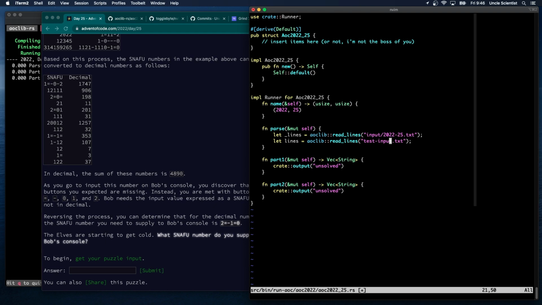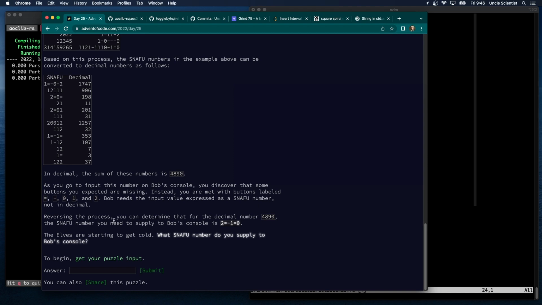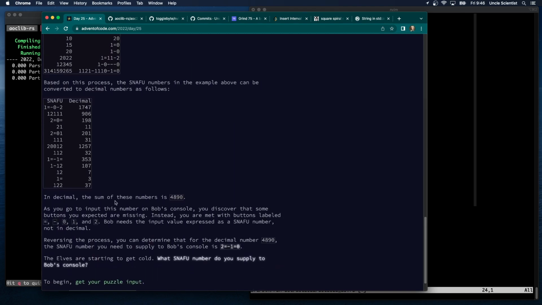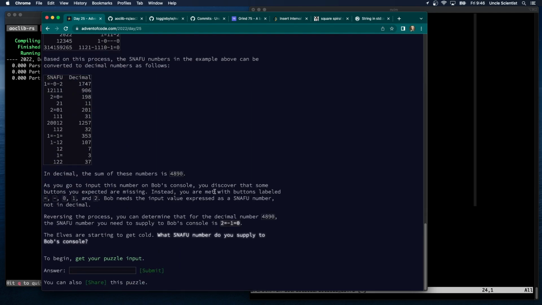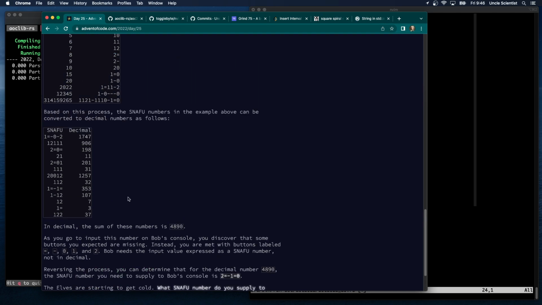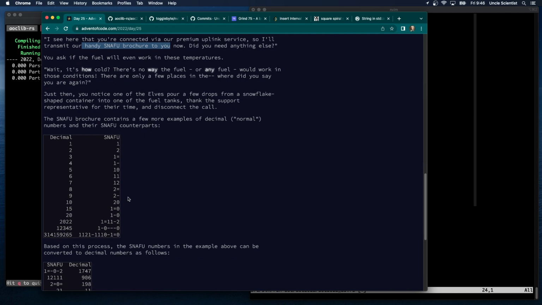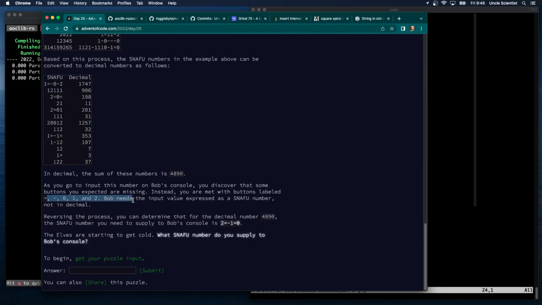Okay. So for part 1, what are we doing? Oh, that's right. This is day 25. There is only a part 1. As you input this number on Bob's console, you discover some buttons you expected are missing. Instead, you're met with buttons labeled... Okay, I don't even know what we're doing here. Oh, right. We're adding up all the numbers. And then it looks like we just have to output it in SNAFU. So it's 4890 for the test input. And then we have to output it as 2=-1=0. Okay.